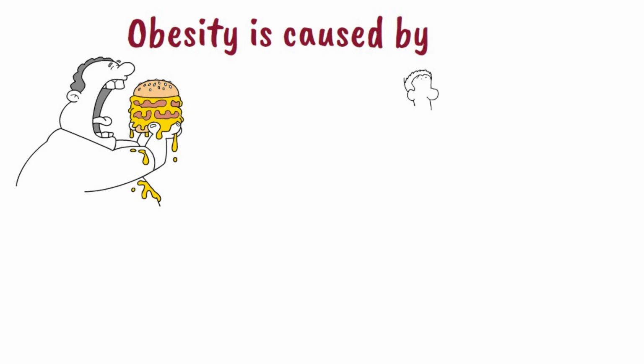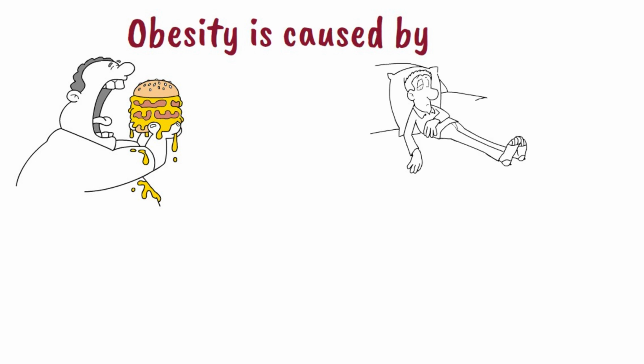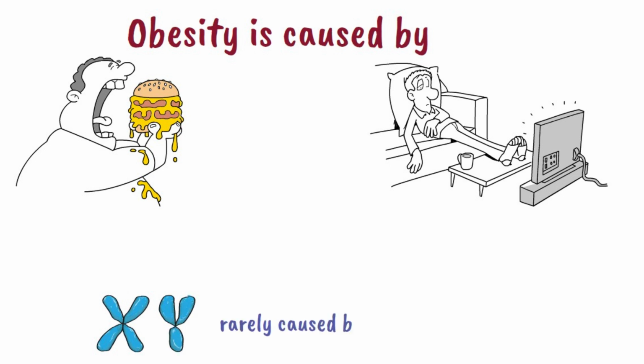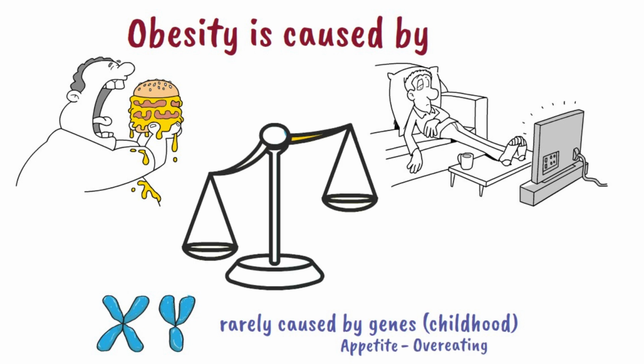Physical inactivity and sedentary lifestyle is another major contributor of obesity. It is rarely caused by genes and usually appears during childhood. Abnormal genes are affecting the appetite, leading to consistent overeating. Obesity is the result of an imbalance between energy intake and energy output. If the caloric intake is more than energy expenditure, then weight gain will result.